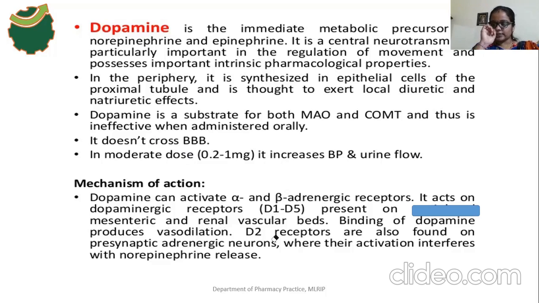And these are the dopamine D2 receptors. D2 receptors are also found in the presynaptic adrenergic neuron. Then what will happen? It modulates the release of norepinephrine from the presynaptic nerve terminal. See this.